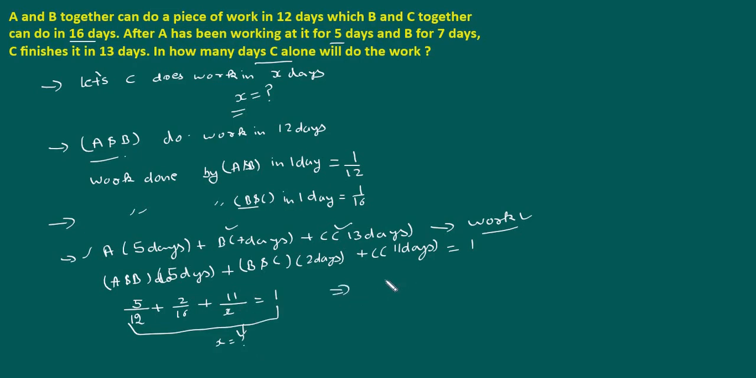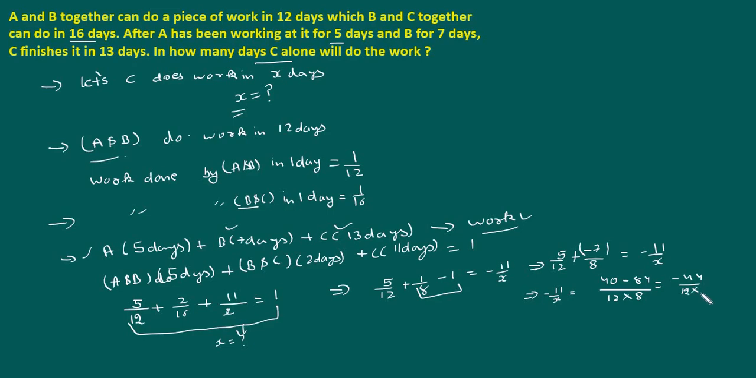So simply, 5 by 12 plus 1 by 8 minus 1 is minus 11 by X. So for 5 by 12 and 1 by 8, take the LCM, 12 into 8. 40 plus 12 minus 96 is equal to minus 11 by X. So this is minus 44 over 12 into 8, equal to minus 11 by X. So minus minus cancel, 11 4 2. So X is nothing but 24 days.